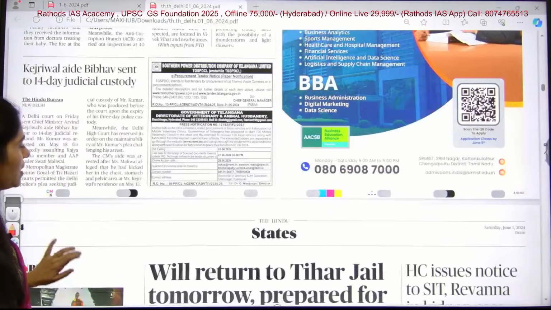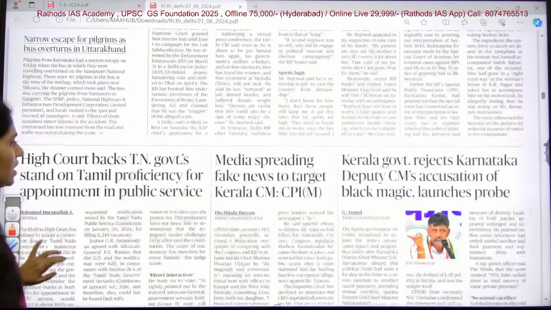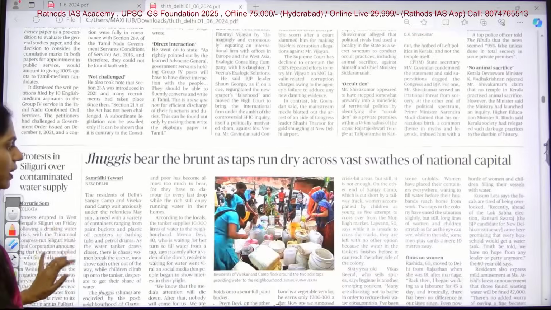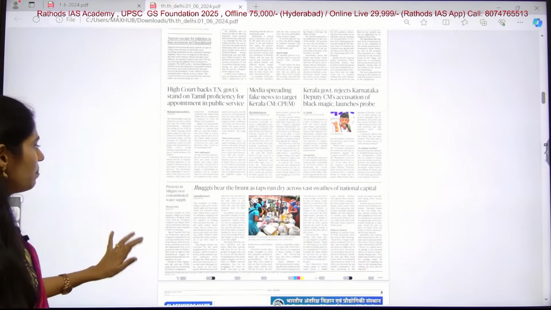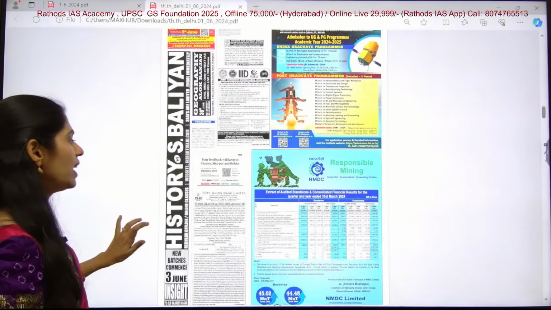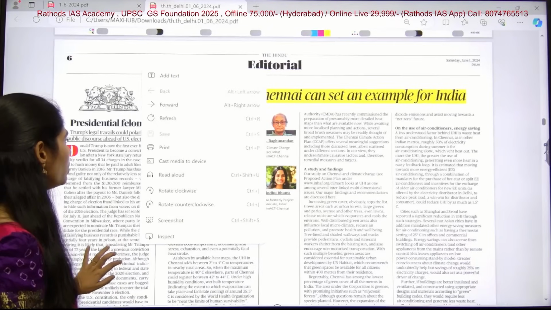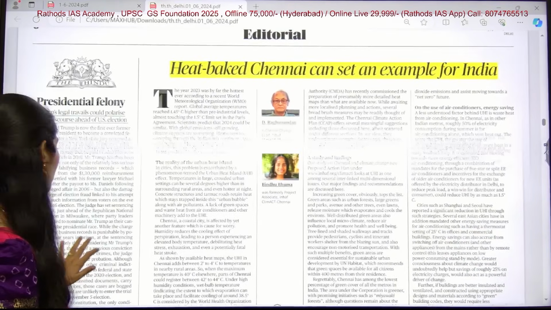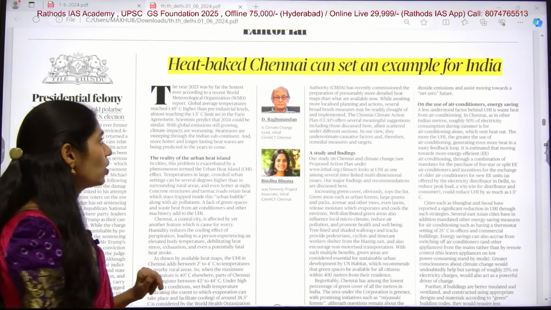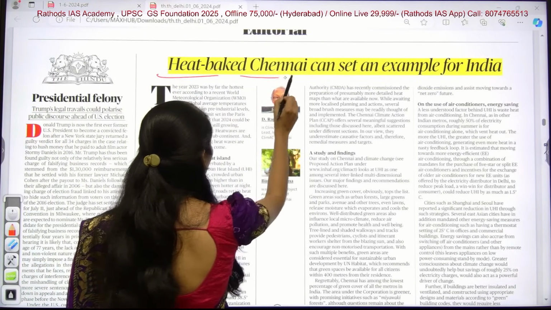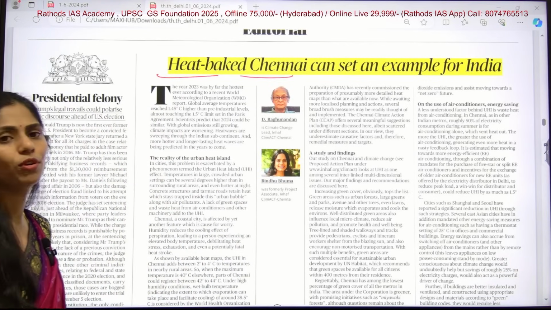In the city page there is nothing much important, and even on the states page most of the articles are political articles. So you can simply leave them and directly move on to our editorial page. In this editorial page, the first article is very important. It is titled "Heat-baked Chennai can set an example for India."